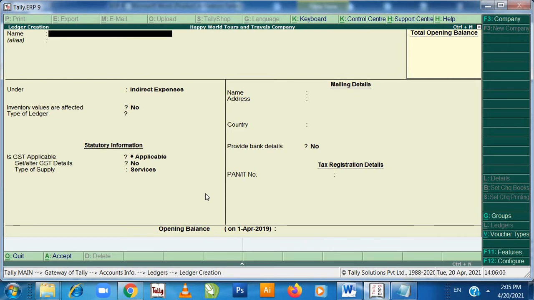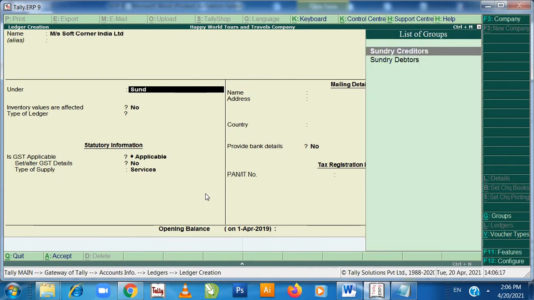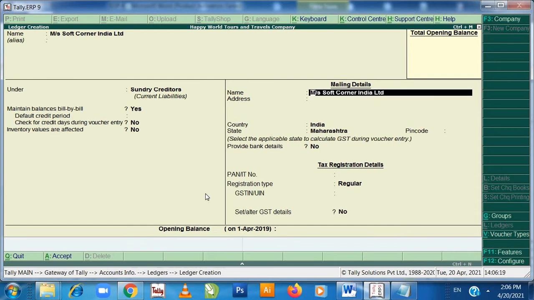Now Messrs Soft Corner, whom I need to pay the website development charges, will be my sundry creditors. Enter. It is of Karnataka.